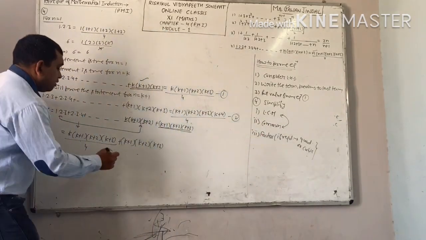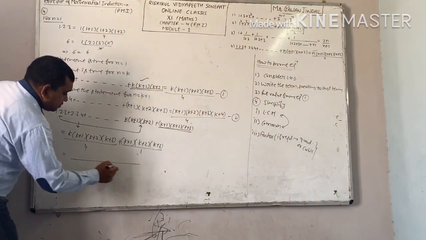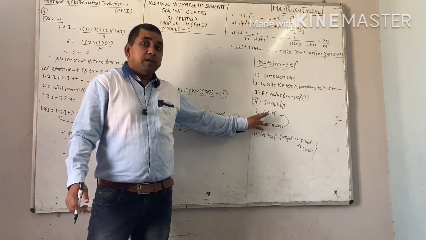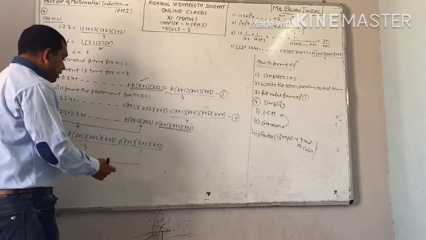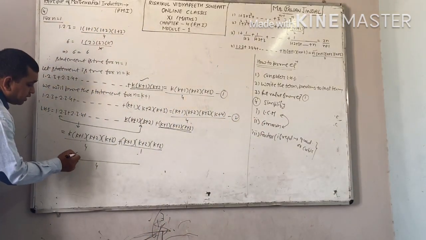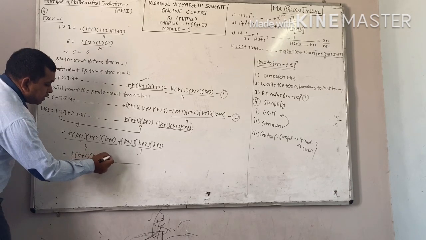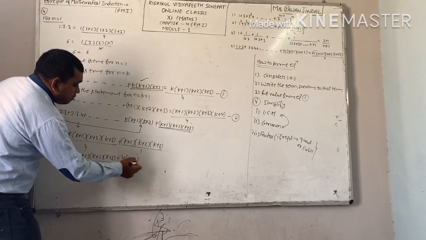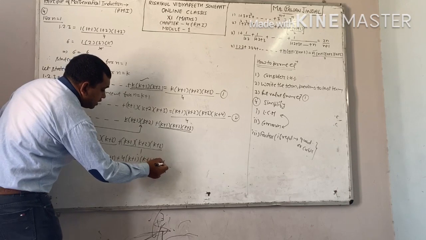Right? Now, take LCM. Because for simplification I have written the steps LCM or common. You can use either of the two steps according to your requirement. I am taking LCM here. What you get? k into k plus 1, k plus 2, k plus 3 plus 4. Multiply 4 with this one. This is 4 into k plus 1, k plus 2, k plus 3.